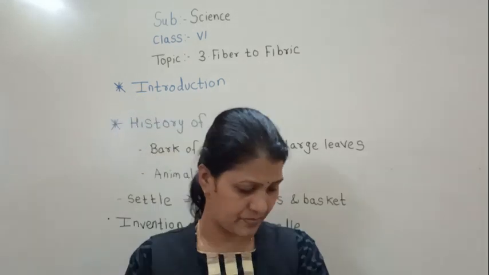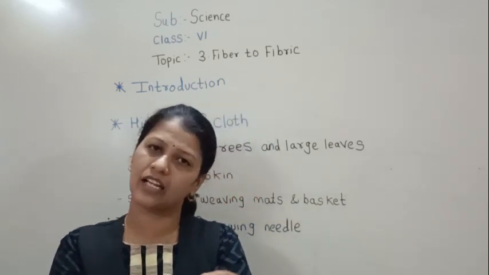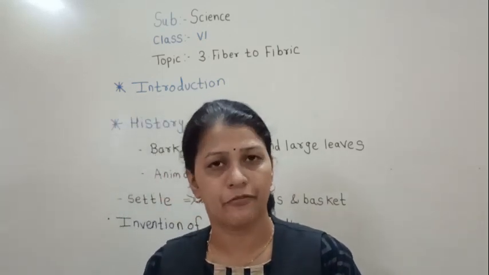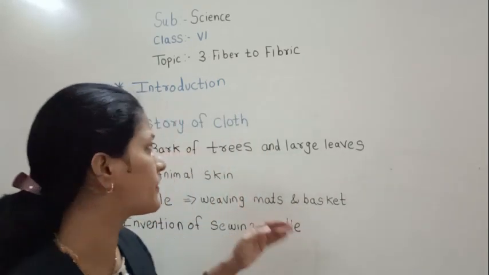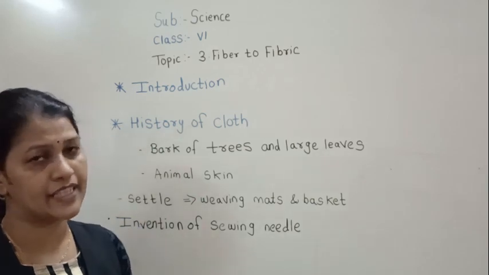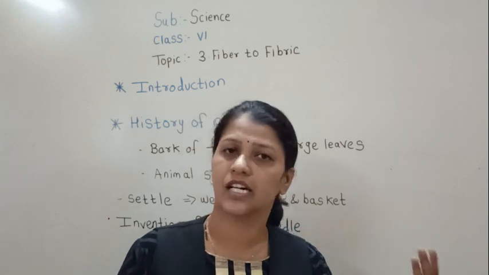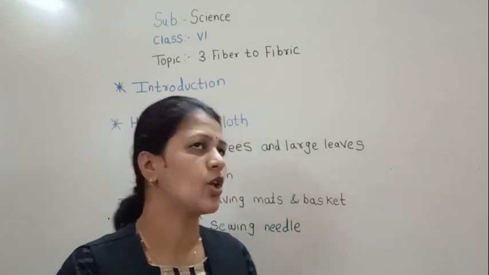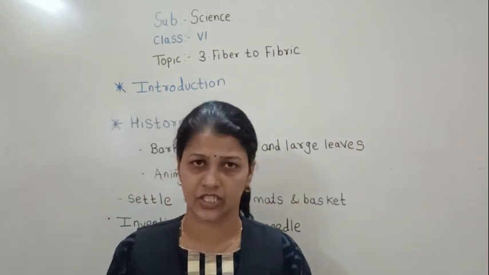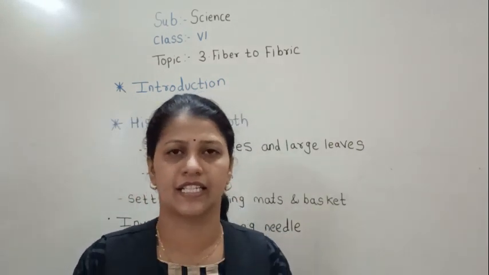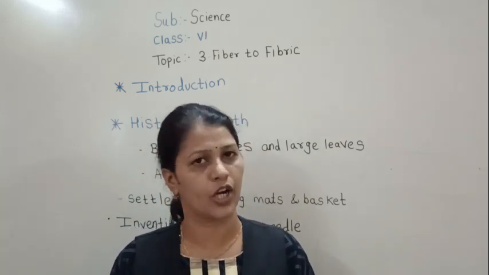Now, if you look at me, you can see the dress I have worn. This is of black color. Different types of threads and different fibers are used to make different types of cloth. Yes or no? Clothes are very important. They protect us from the sun, heat, winter, and rainy season. Am I right? And we use different varieties of cloth.